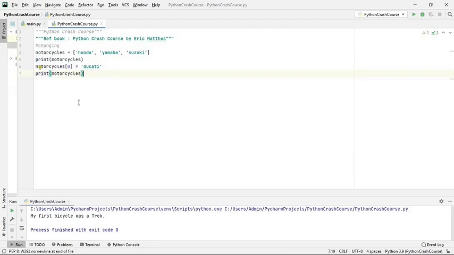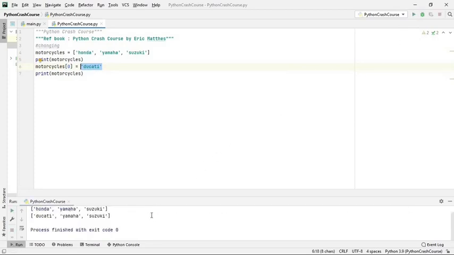So here we have at the 0th position Honda, that we want to replace with Ducati. That we can do. The only thing is that at motorcycle 0, at this position, you have to include Ducati. If you do so, it will be nothing but this. Initially it is Honda, Yamaha, Suzuki, and later on it is Ducati. Honda's place has been occupied by Ducati. So this is how we can change an element inside the list.